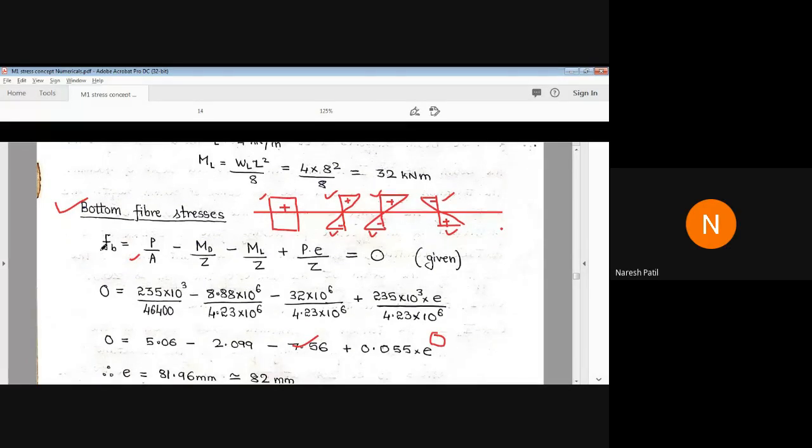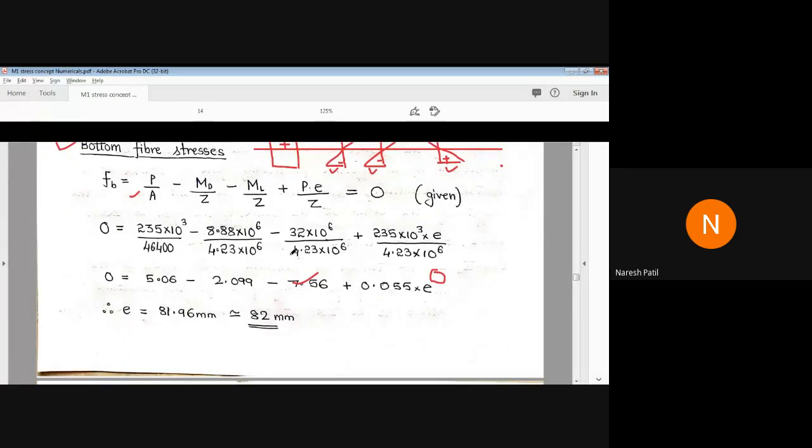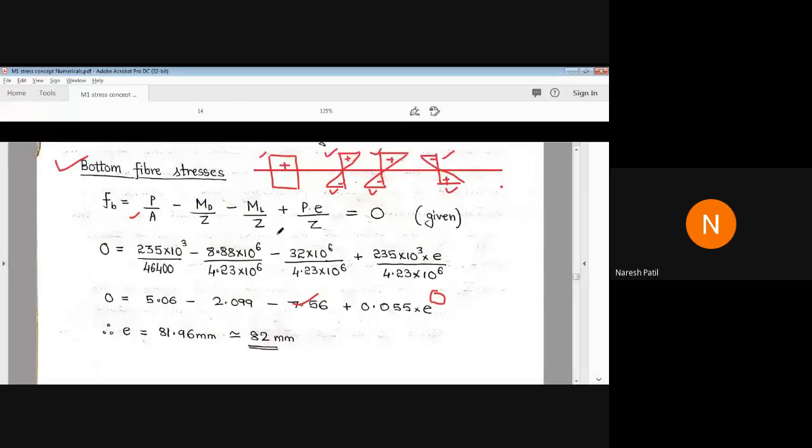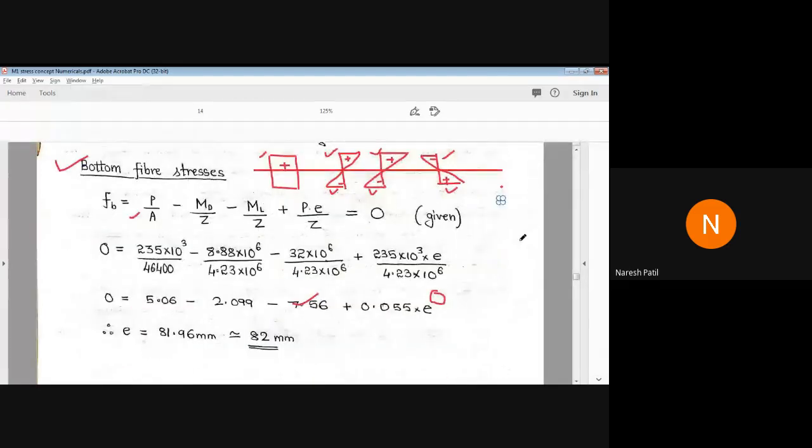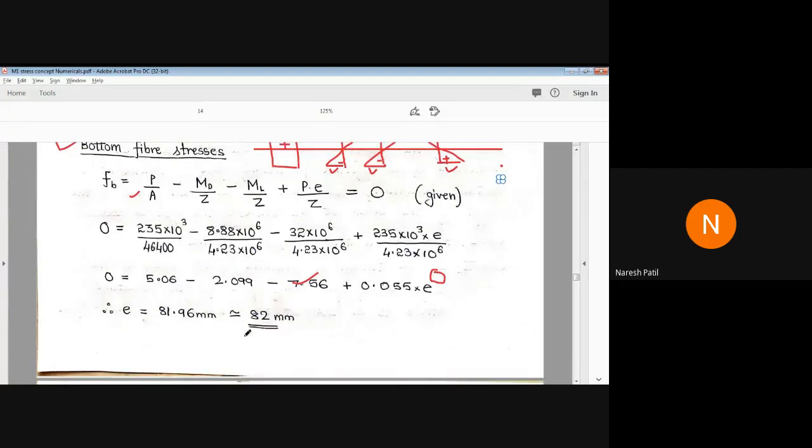So what you have to do now? What they ask: the stress at the bottom fiber should be equal to 0. So you have to use the equation: P by A minus MD by Z minus ML by Z plus PE by Z equals 0. Same you have to write here, then substitute in the formula, then get E from this.